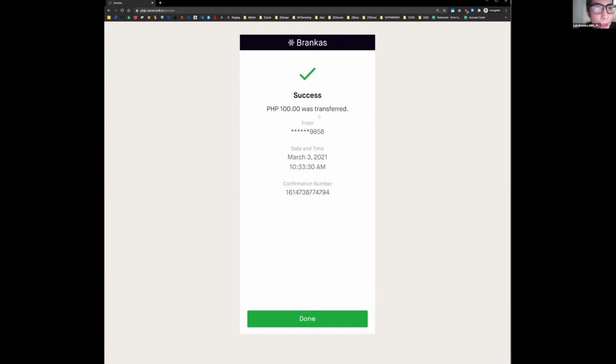A couple of things to note here on the success page. At the end of this flow, there are 3 things that are going to happen. One is the redirection, which should be kicking off any second now because it redirects automatically after 1 minute. On that redirection back to the client application, they specify a return path URL for us. And what we do is append certain query parameters to that return path, basic information like the transaction ID, the Brankas transaction ID for the relevant transaction, and also the status, right?